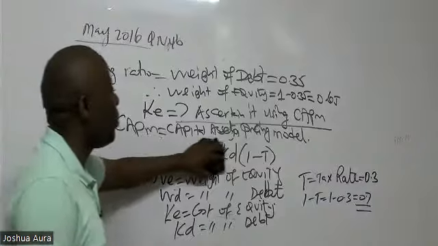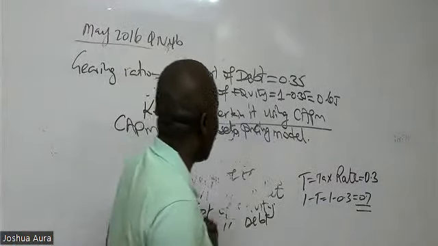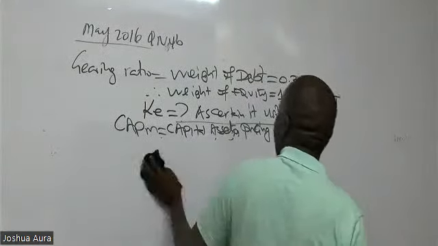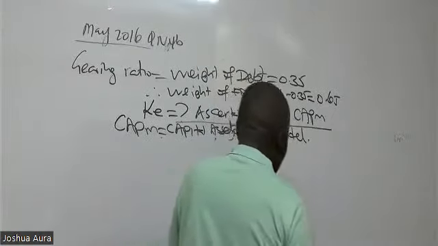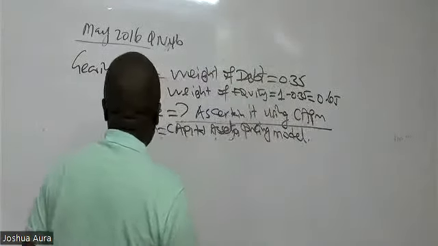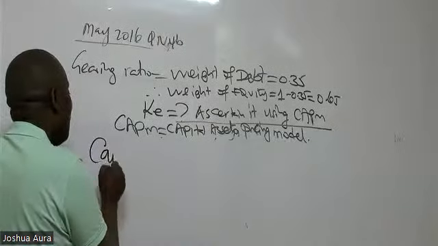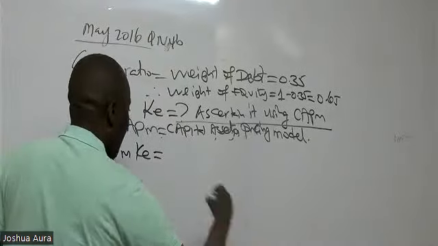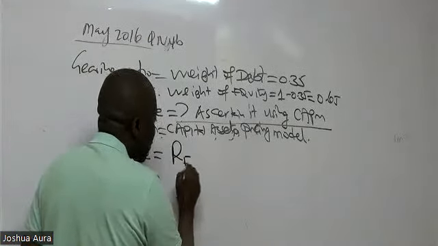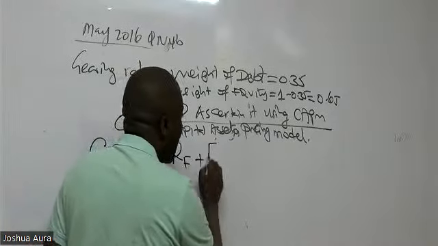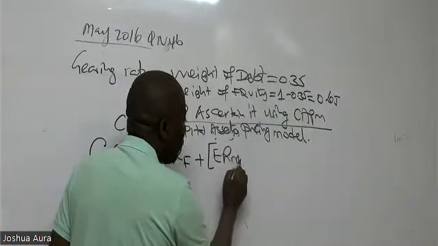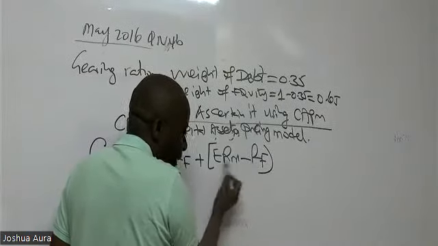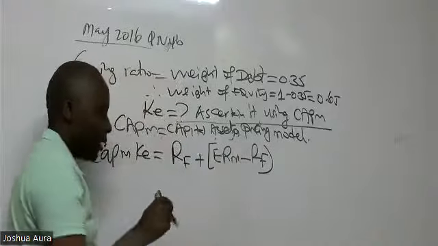So they are telling me that Mwalimu, we may forget about everything else, but there is something we'll never forget out of what we did in the FM, at intermediate level: what we call CAPM, cost of equity. CAPM must start from the lowest. So we must start from the risk-free rate of return, plus the expected returns of the market, minus risk-free. This is what we call the premium.